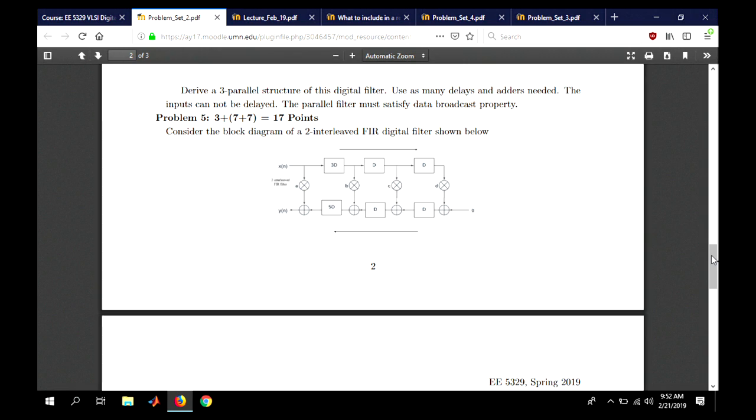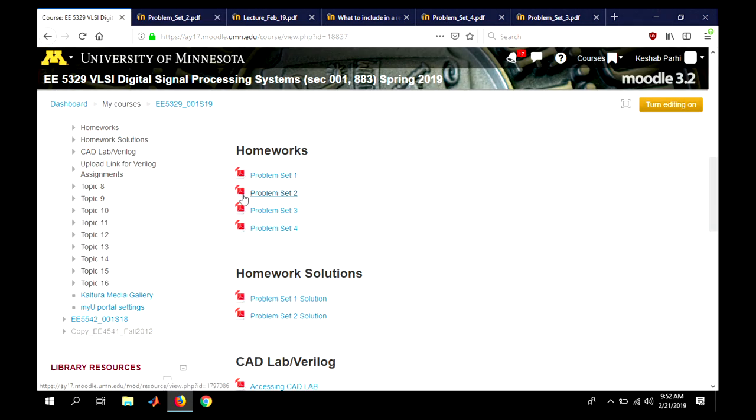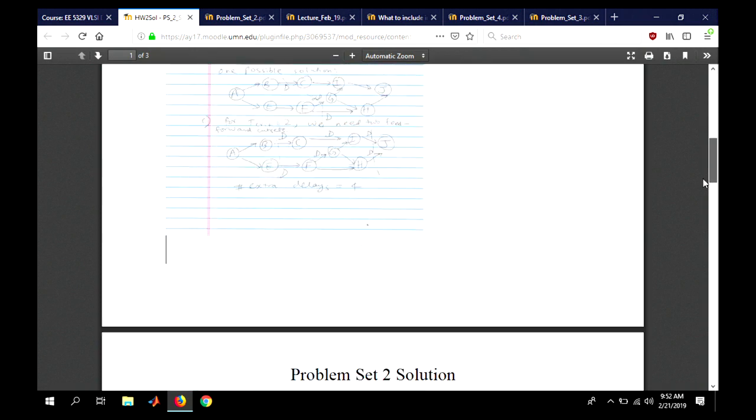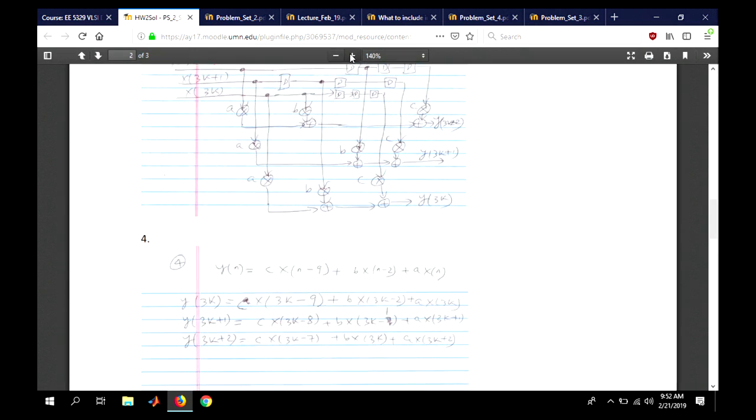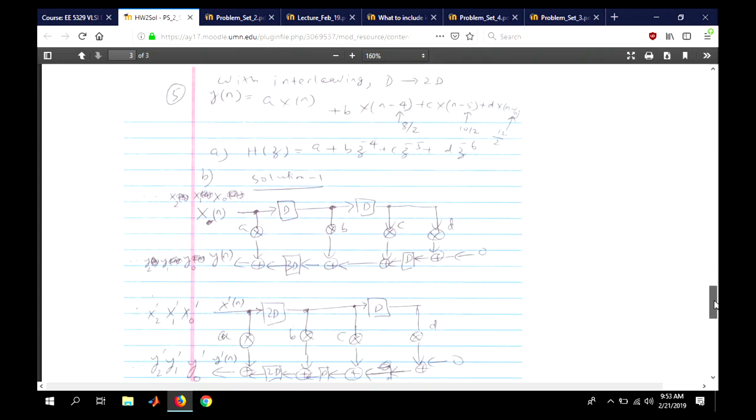So if I ask you what is the transfer function of this filter that we are implementing, certainly it is not what you get if you just write down the structure: y[n] is a times x[n] plus b times x[n-8] plus c times x[n-10] plus d times x[n-12], with delays of 3, 5, then 4 plus 6 is 10, and 5 plus 7 is 12. But that's not the transfer function of the filter.